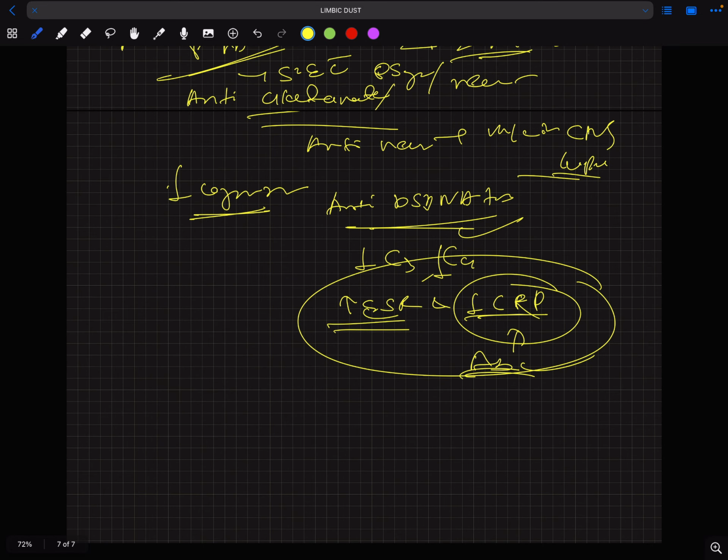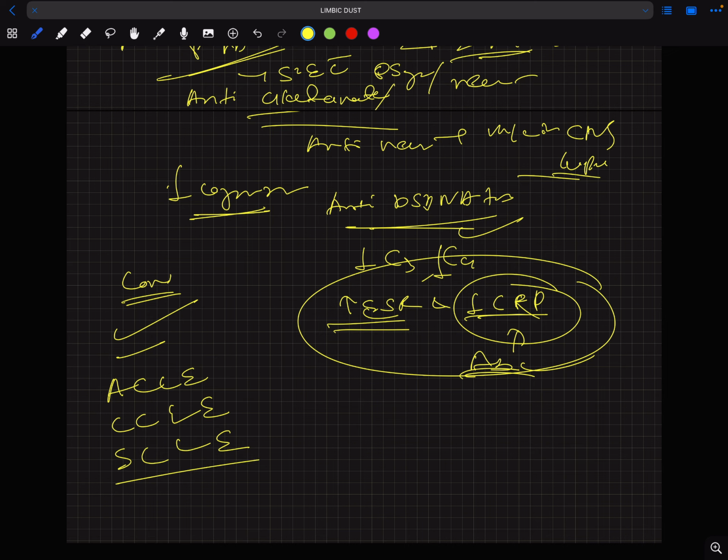I told you before that constitutional symptoms, fever, night sweat, weight loss, will be present. Other cutaneous manifestations are lupus specific and lupus non-specific. Lupus specific are ACLE, CCLE, and SCLE: acute cutaneous lupus erythematosus, chronic cutaneous lupus erythematosus, subacute cutaneous lupus erythematosus. These are the lupus specific, and photosensitive rash. ACLE can be localized or generalized.